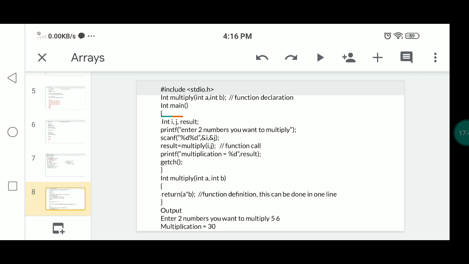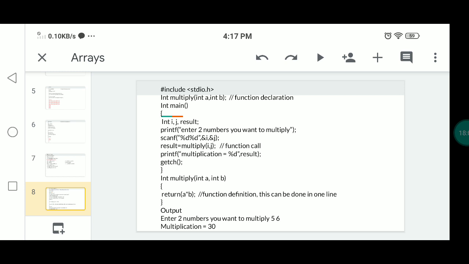That specific task is int multiply of int a, int b. The a, b values will be taken from the i, j variables. The i, j variables will pass the values to the a, b parameters.